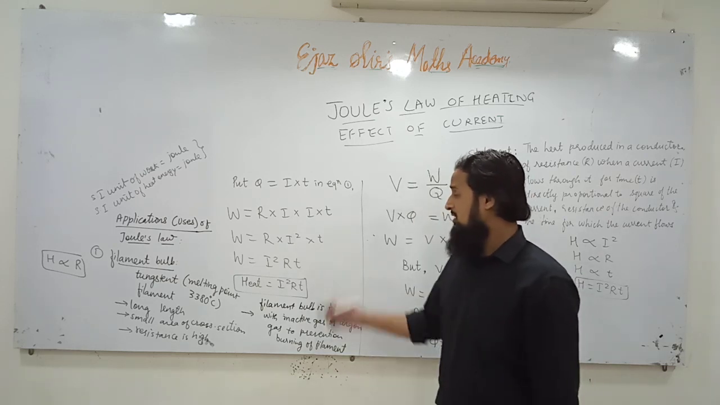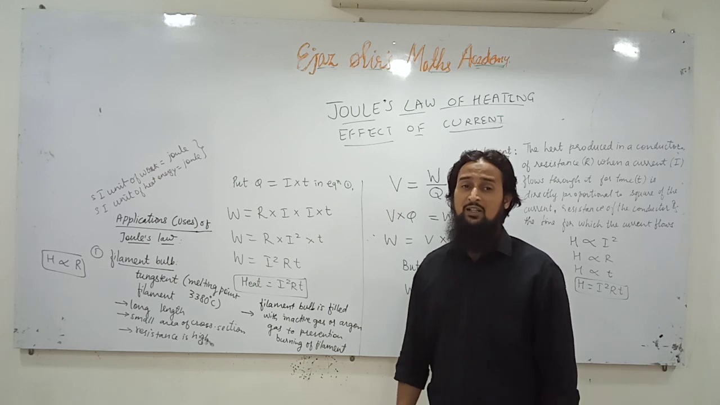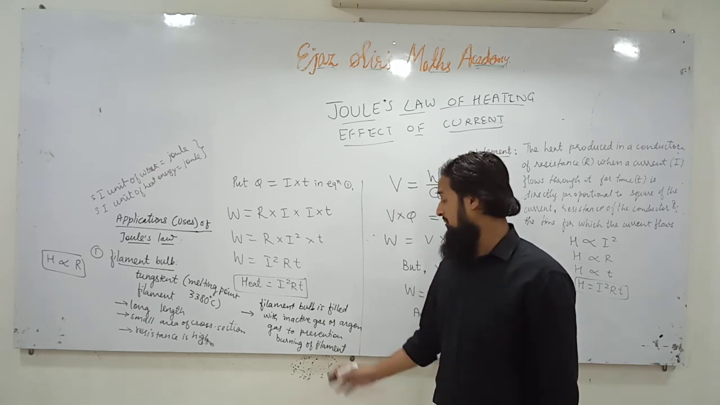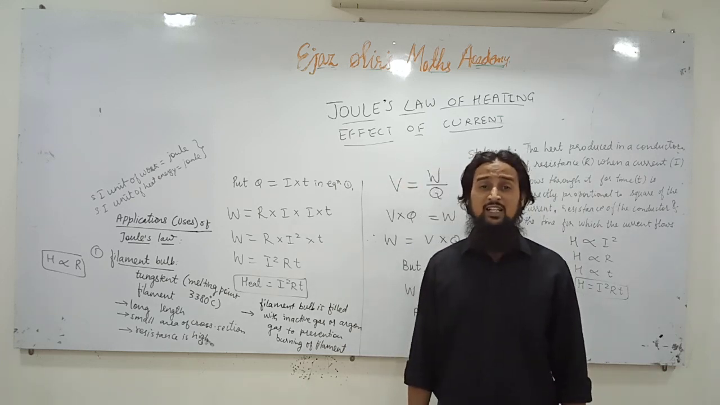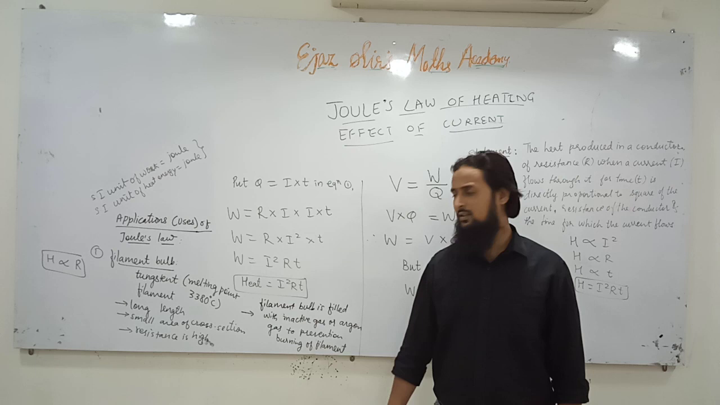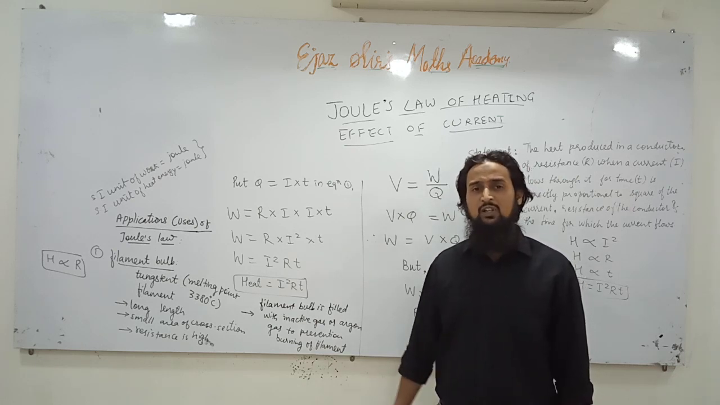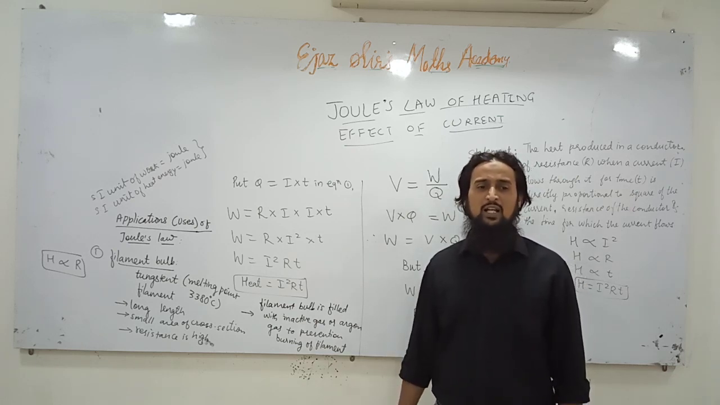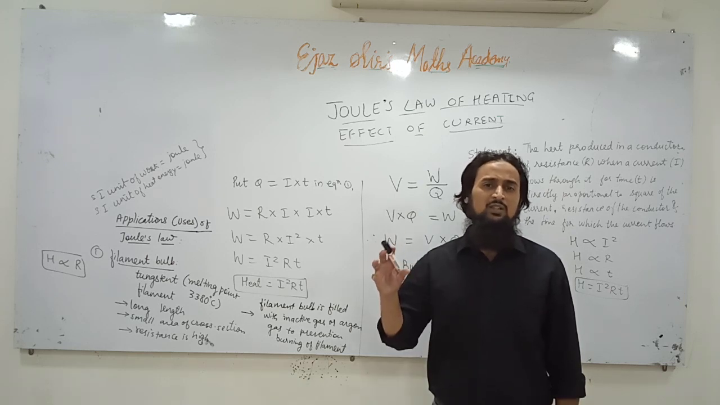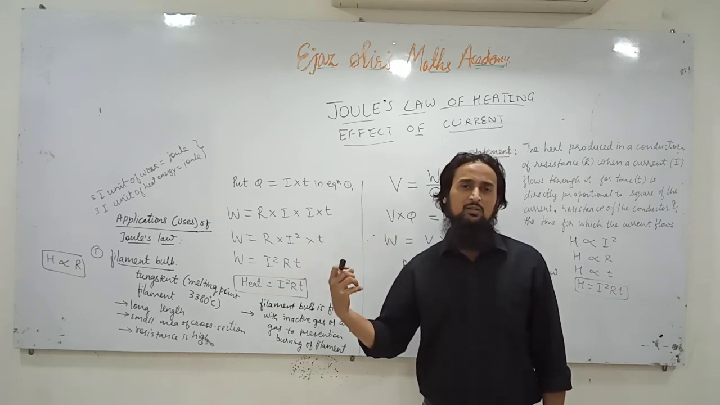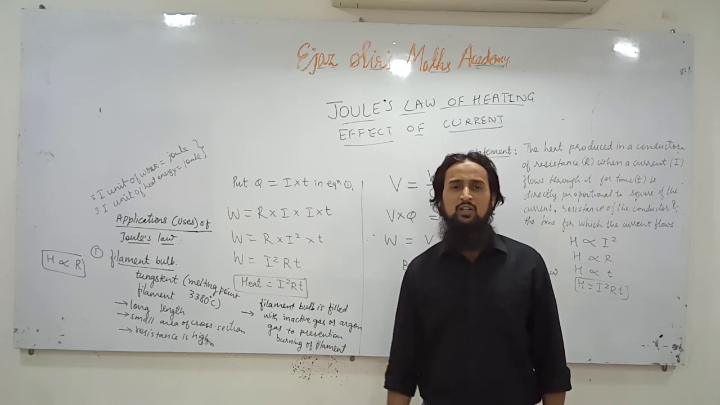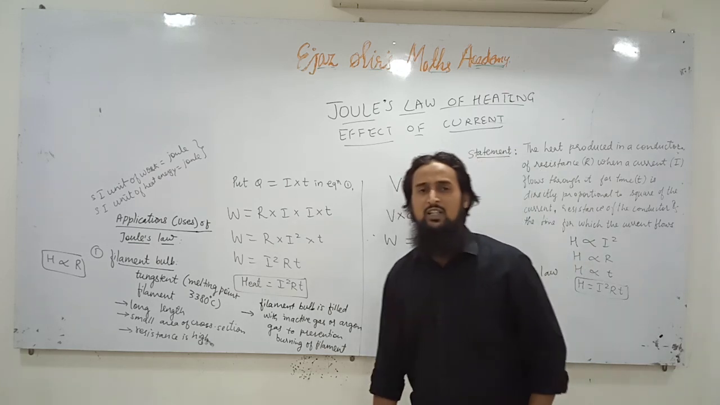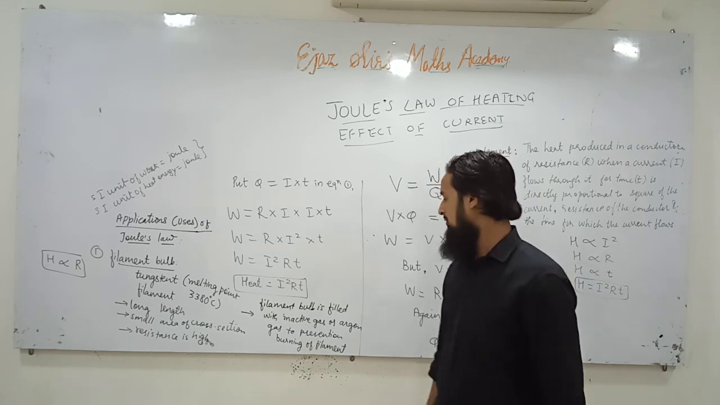So to avoid that, the filament bulb is generally filled with inactive nitrogen gas, or it may be filled with argon gas. We know argon gas is an inert gas, it does not react with anything under normal conditions. So if we fill inactive nitrogen gas or argon gas in the bulb, they will not allow oxygen to enter the filament, and since oxygen is not there, the oxidation or burning of the filament will not take place, and that will increase the life of the filament bulb.